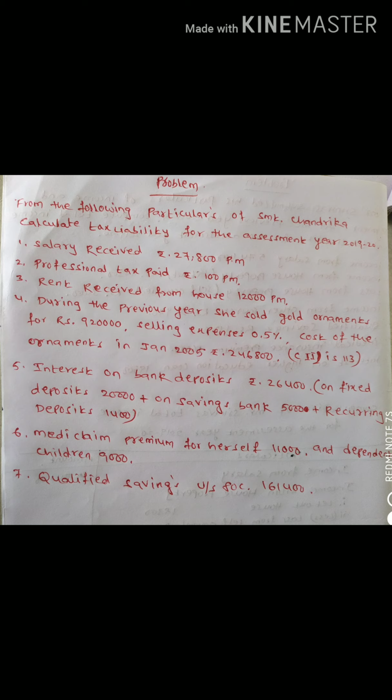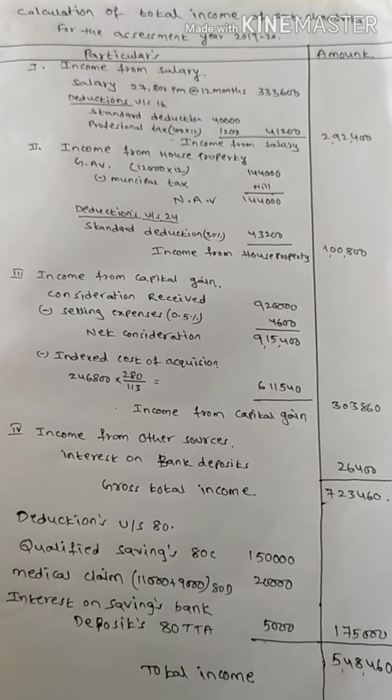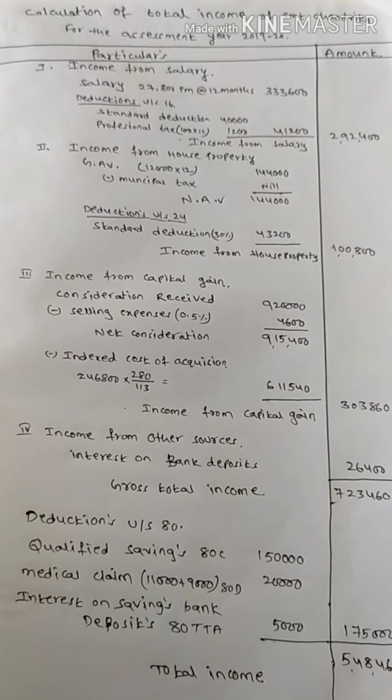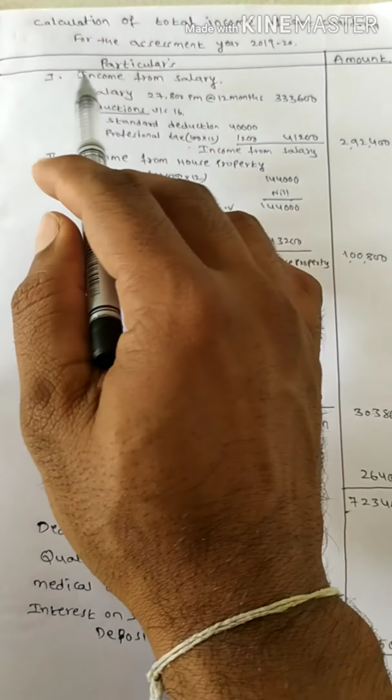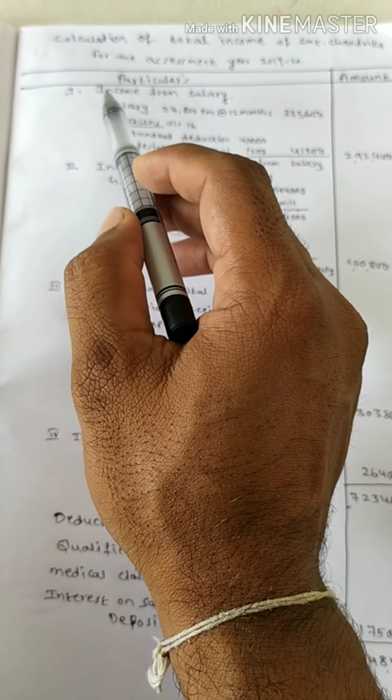And medical insurance premium for herself is rupees 11,000 and for dependent children 9,000. And the last one, qualified savings under section 80C, is rupees 1,61,400. From the above information, we can calculate total income as follows. In this pro forma,